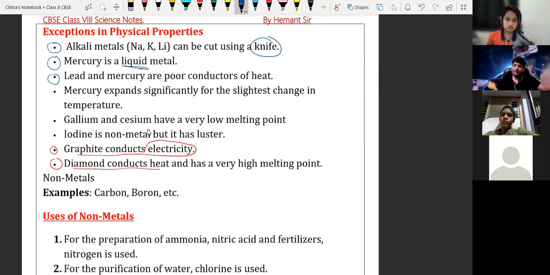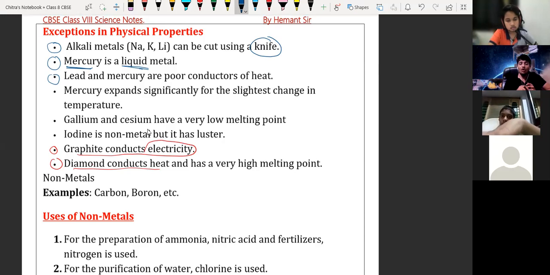See, all metals are present in solid state, but only mercury is present in liquid state. So it is an exception, right? All metals are very hard, but sodium, potassium, and lithium are very soft, so you can cut them with a knife. So it is again an exception. Is it or not? Yes, sir.